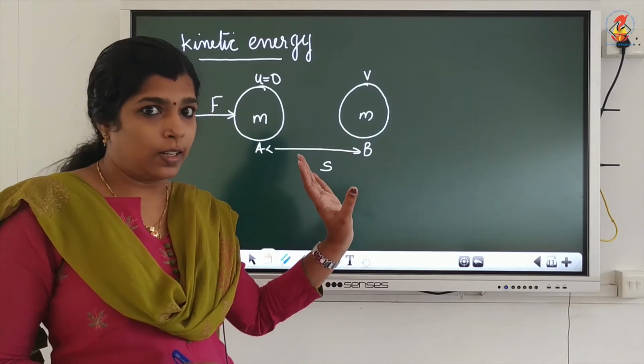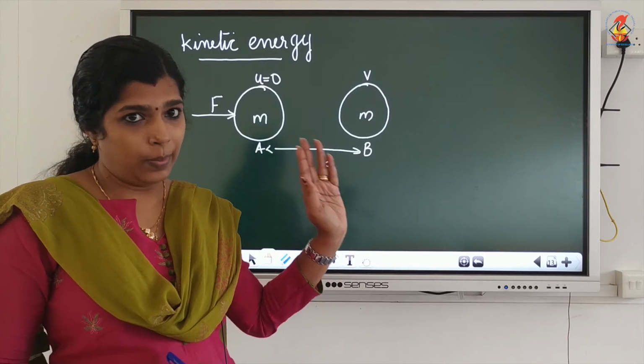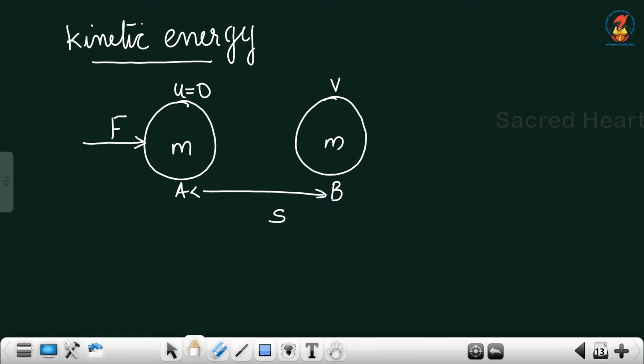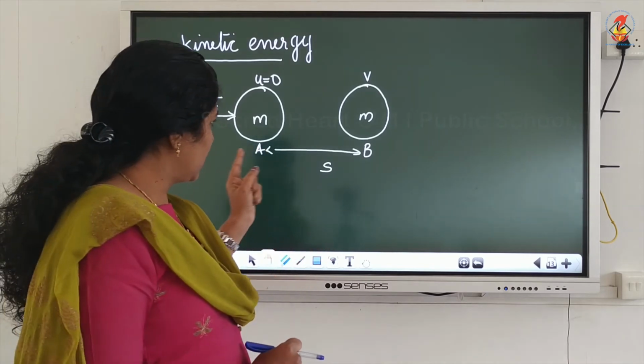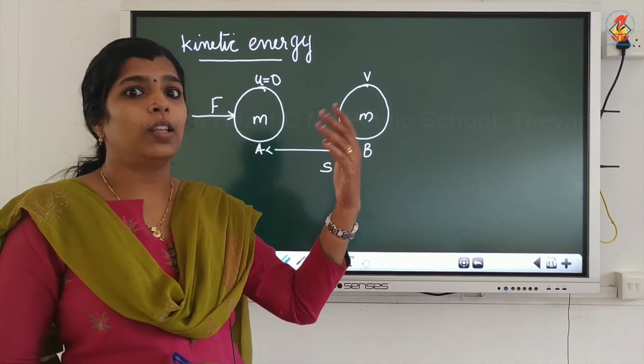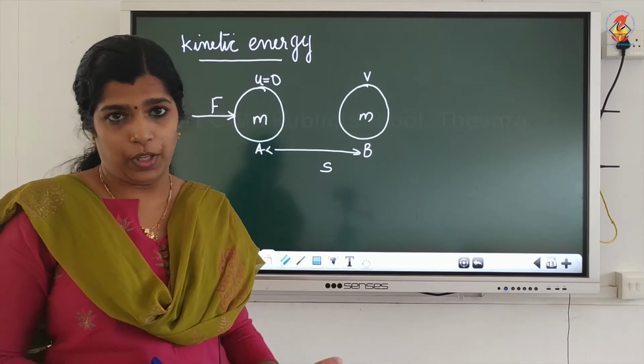Consider an object of mass m. Initially the object is at rest, so its velocity will be 0. You are applying a force on this object, so its velocity changes from u to v. It will cover a distance s in order to attain that velocity v.